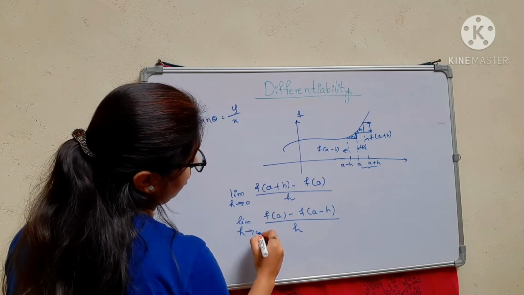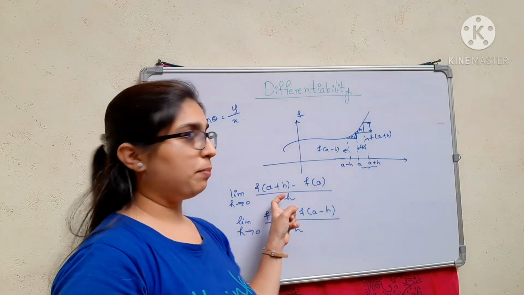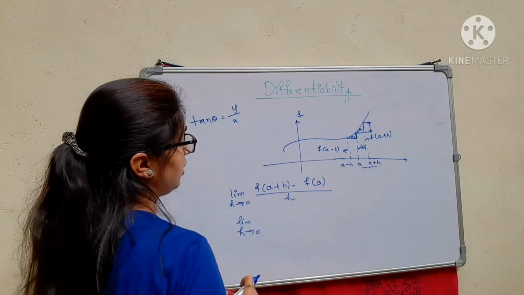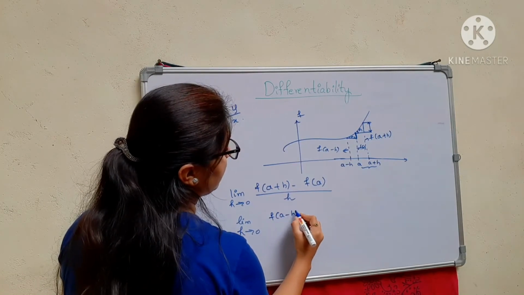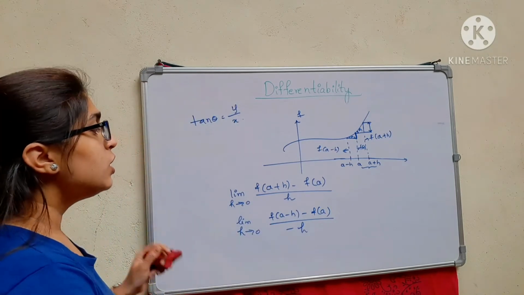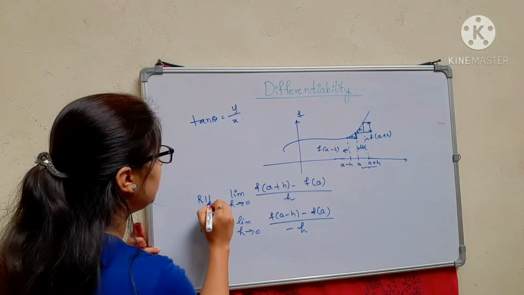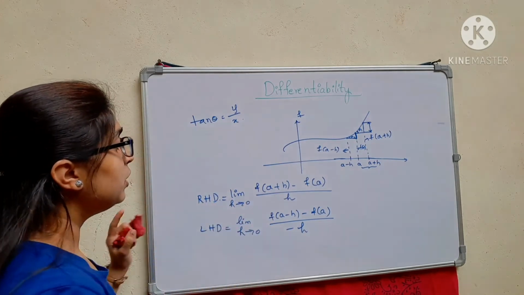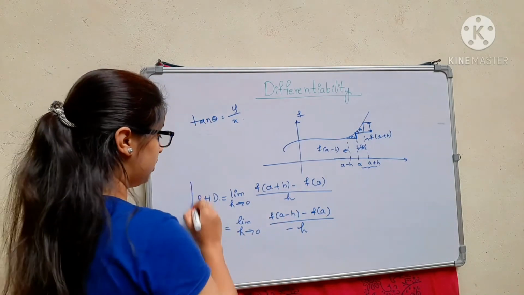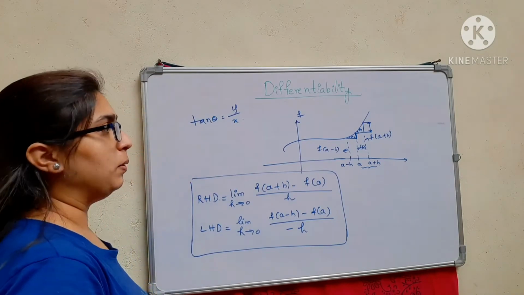So I will write f of a minus h first. This one will be your left hand derivative and this one will be your right hand derivative. You must remember these two; they are very important to solve the problems.